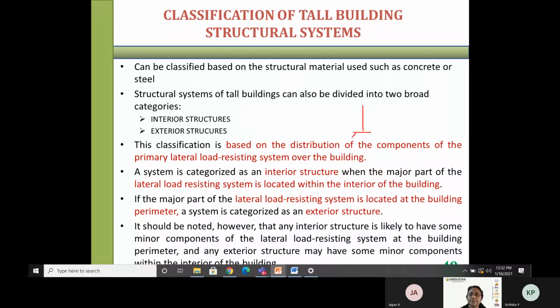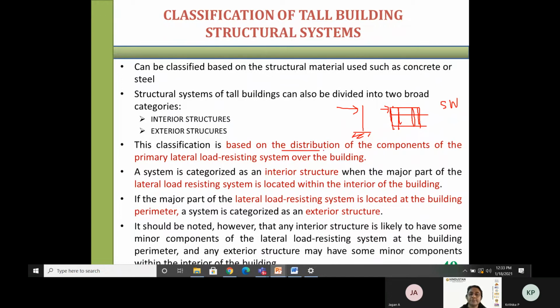So here, this is your building. When there is a lateral load coming, what will happen? This vertical element has to resist this lateral load. Suppose it is a frame like this. When there is a lateral load coming, these columns will resist the lateral forces, or instead of columns, sometimes it can be a shear wall or some other vertical lateral load resisting system. So the main lateral load resisting elements are the vertical elements in a structural system.